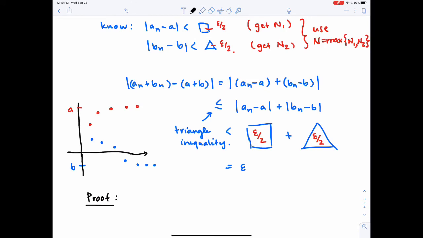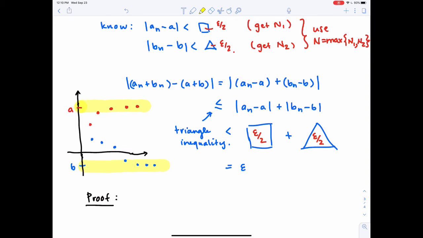Now, if I was drawing an epsilon over 2 band, I could say, okay, let's make this my epsilon over 2 band. But when I go to do the epsilon over 2 band, I'm putting it in different places depending upon whether or not I'm talking about convergence around A or convergence around B. So here's my band down here.